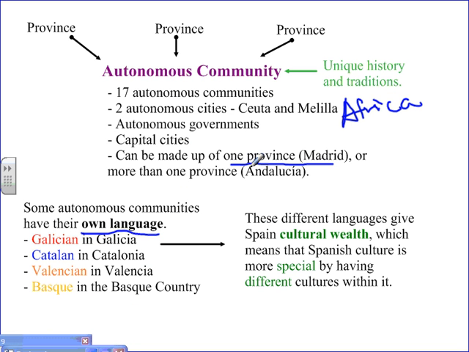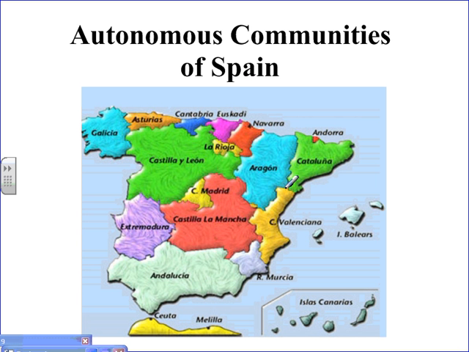These different languages give Spain cultural wealth. So Spanish culture is more special because it has these different cultures within it. So Spanish culture is more unique because it doesn't just have the Spanish language. It has Galician, Catalan, Valencian, and Basque. So that makes Spain very special. Here are the autonomous communities of Spain. You can see that there are 17 up here, and then we have Ceuta and Melilla.